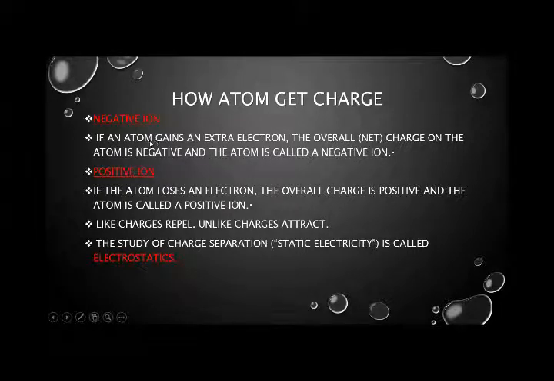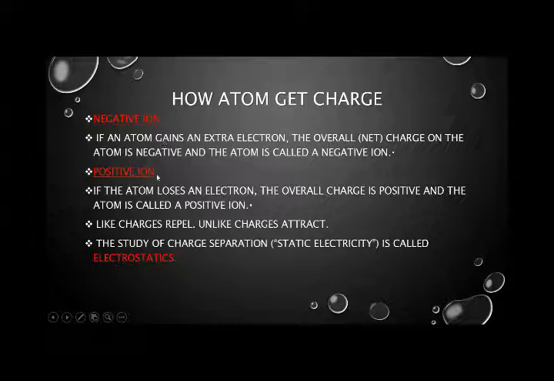As I told you, atoms have electrons in their outermost orbit, and when these electrons are transferred from one atom to another atom, the atoms get charged. Now, when does an atom get a negative charge and when does it get a positive charge? When an atom loses its electron, it gets a positive charge, and when an atom gains an electron, it gets a negative charge. That's why we say negative ion and positive ion.